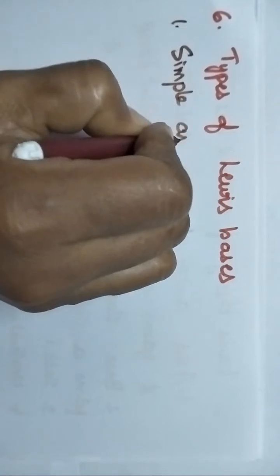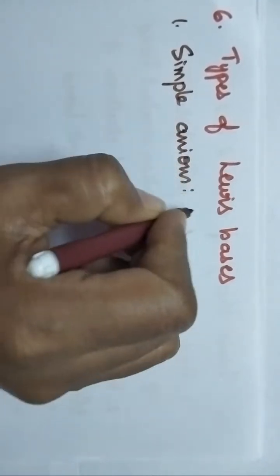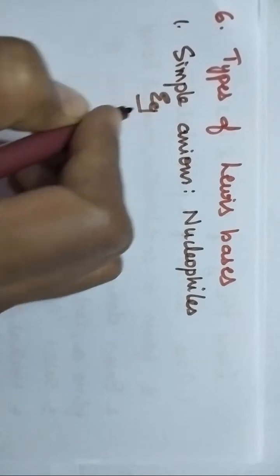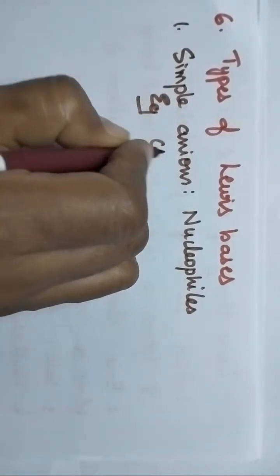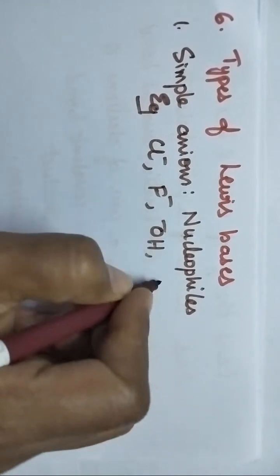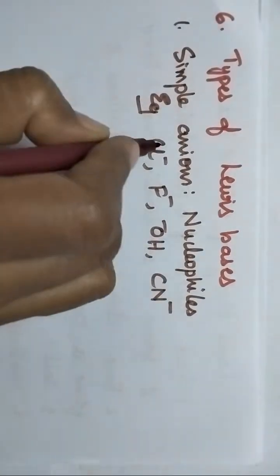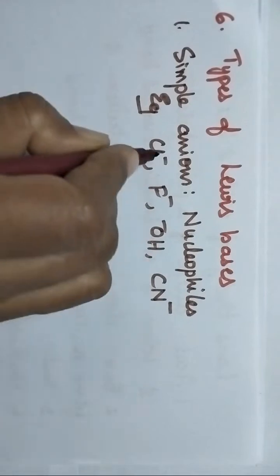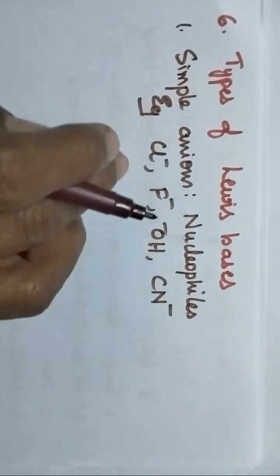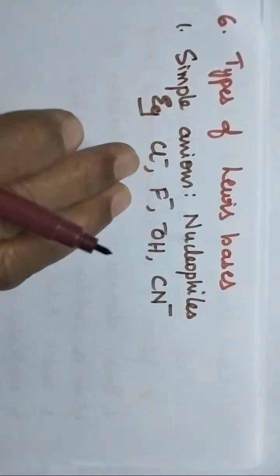Especially simple anions, we can also call them nucleophiles, can act as Lewis bases. Good examples are Cl-, F-, OH-, CN-, etc. These simple anions are electron rich species and hence capable of donating electrons, so they will act as nucleophiles.